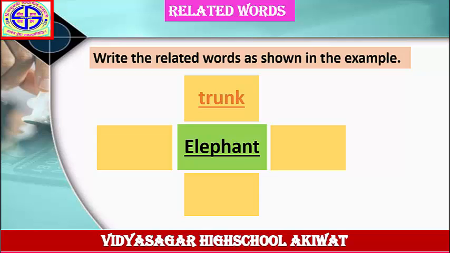Tail, ear, foot. Trunk, ear, foot, and tail. These are the related words for the word elephant. Solve this example in your notebook.